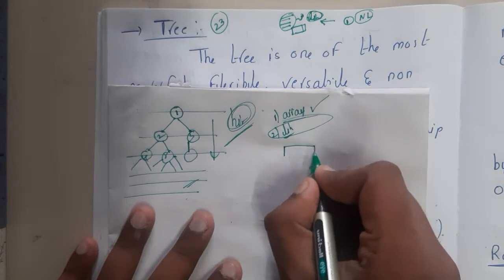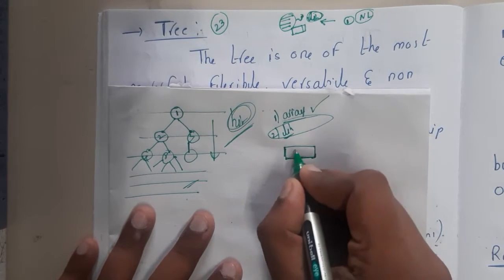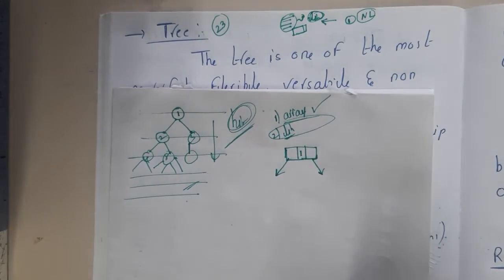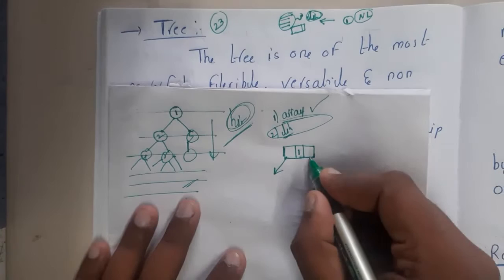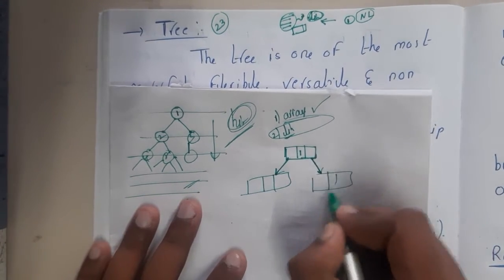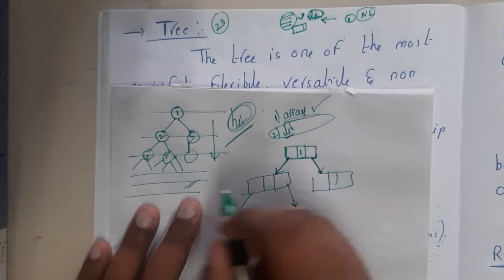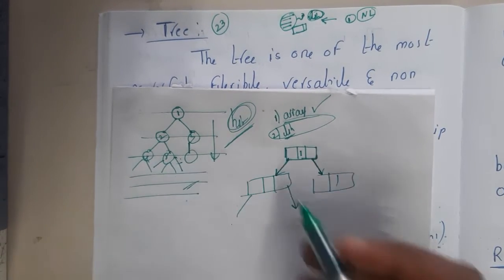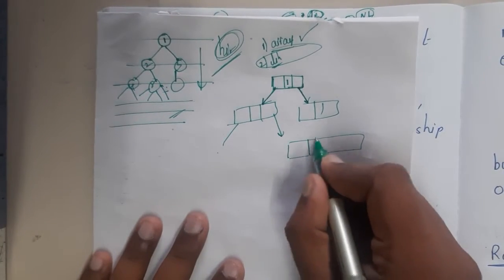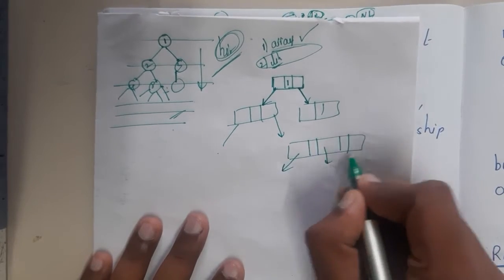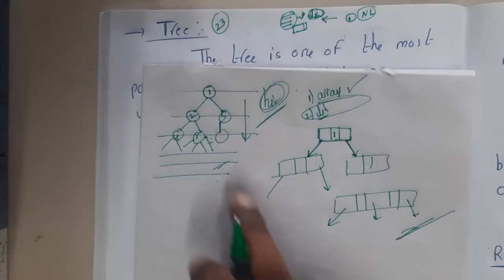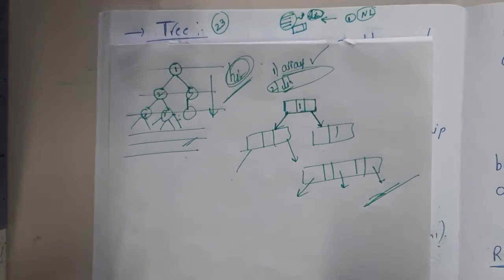How? If you recall, in our last lecture we discussed doubly linked list, right? In between data you will have two addresses, right? So this is the right child address, this is the left child address. Again here you will have another node. In this way the tree structures can be formed, guys. If there are more than 2 nodes, you will be creating a different type of data structure, which has data, and in between it will have addresses. In this way also you can make it. Based on your requirement we will be making it, guys. Now you understood what a tree is and how it can be implemented as per your requirements, right?